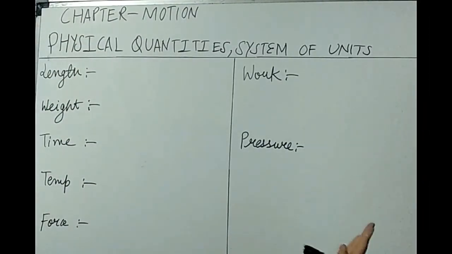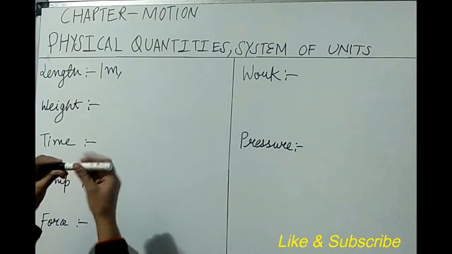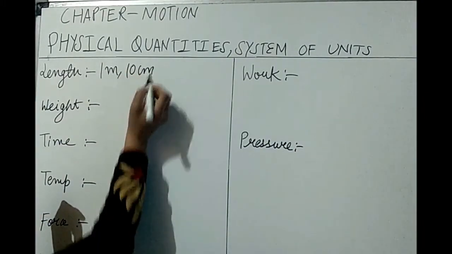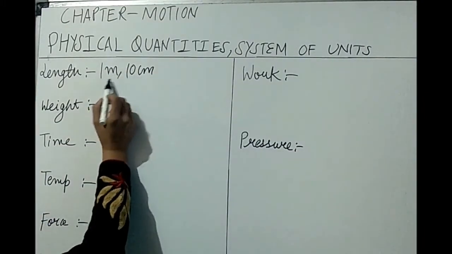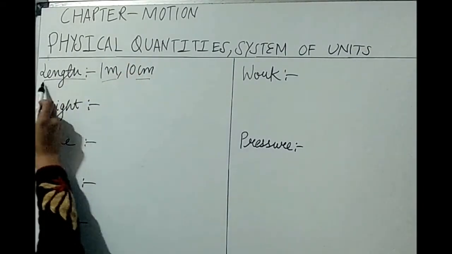Length of this board is, let's say, 1 meter, and let's say the length of this pen is 10 centimeter. Here we have discussed quantities in meters and centimeters. That means we are discussing length here.